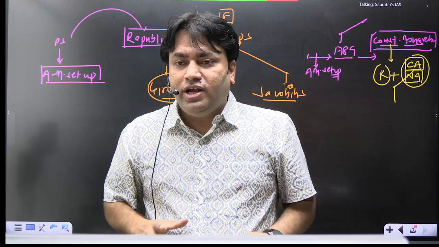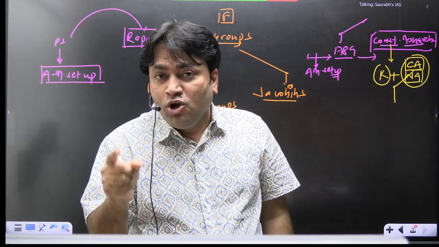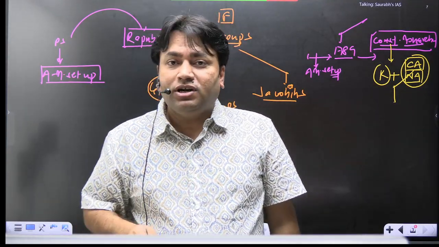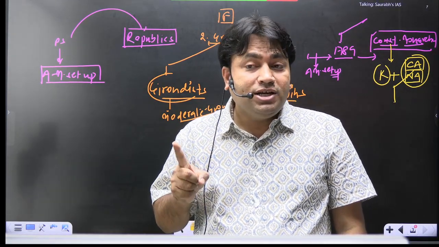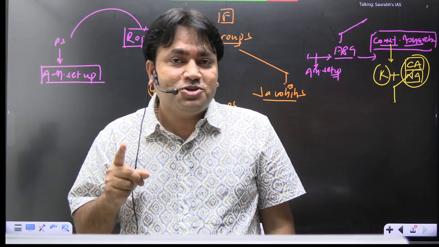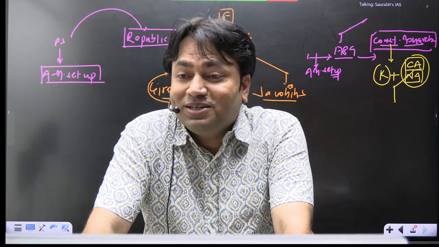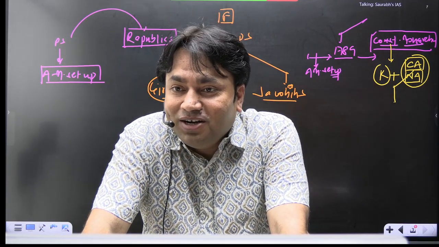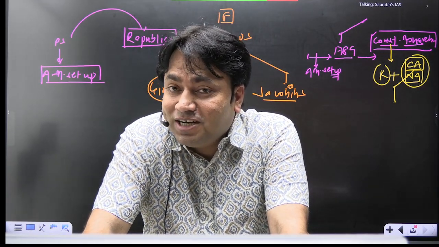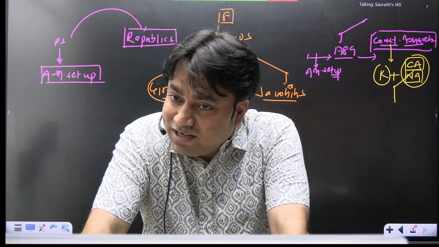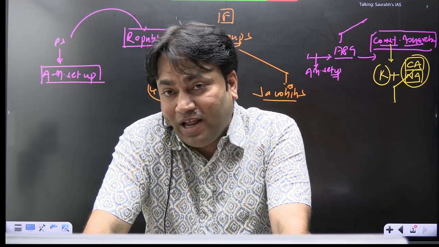If they are supporting, now from the clergy class, who will come in support of the commoners? What will be the answer? You know this. Lower clergies will come in support of the commoners because they were already dissatisfied with the upper clergies, right? This will happen.